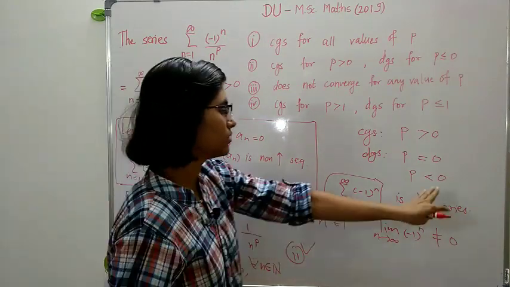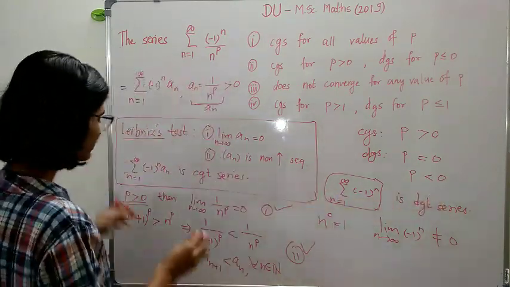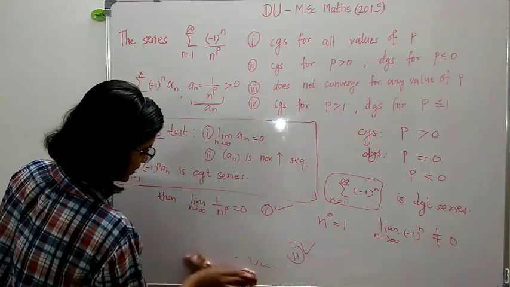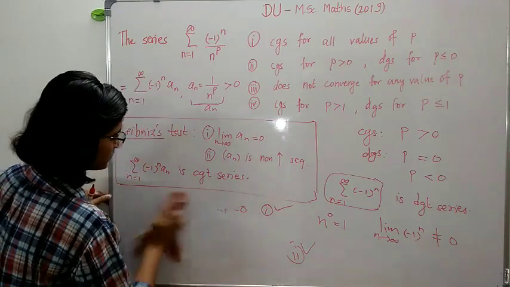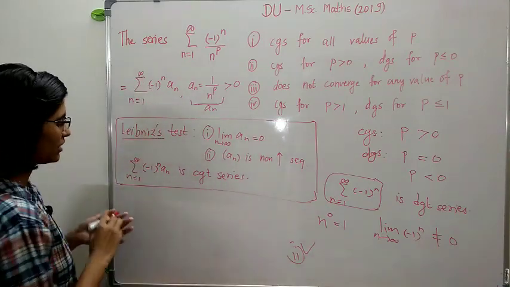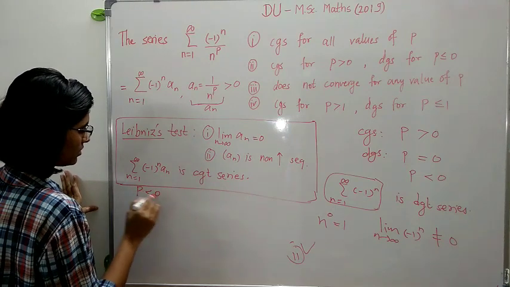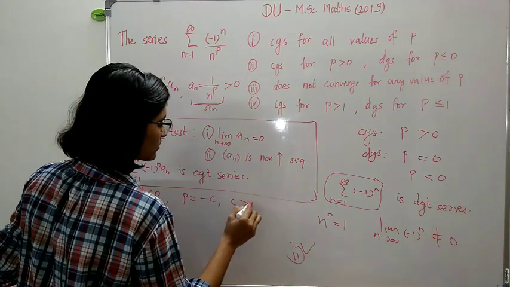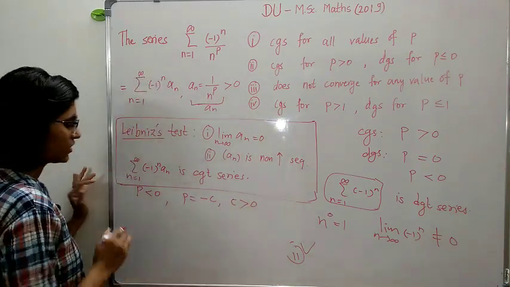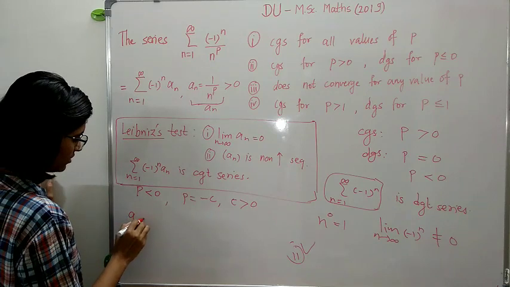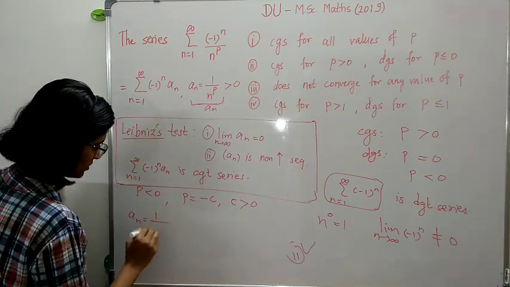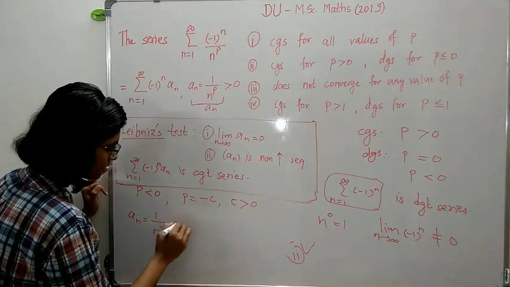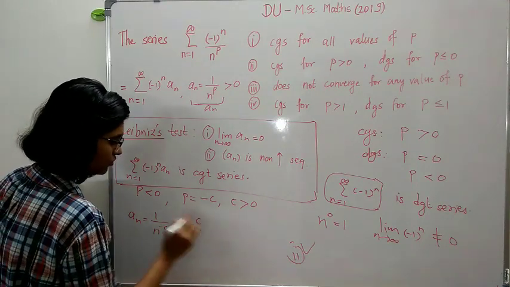Now take the case p less than 0. Then p less than 0 means take p equal to minus c, where c is strictly greater than 0. In this case, an becomes 1 upon n raised to p, but p is minus c, so this is the same as n raised to c.